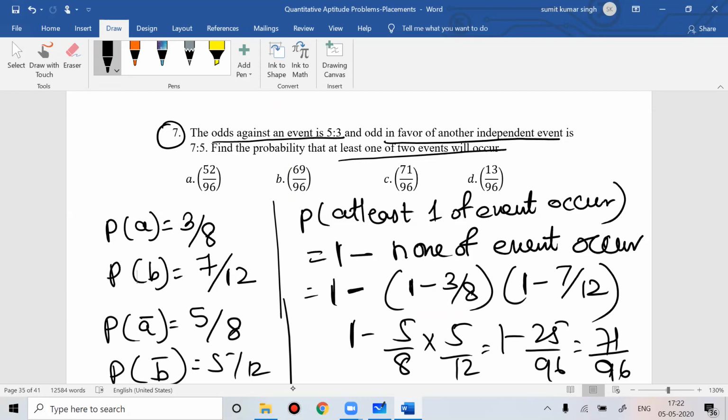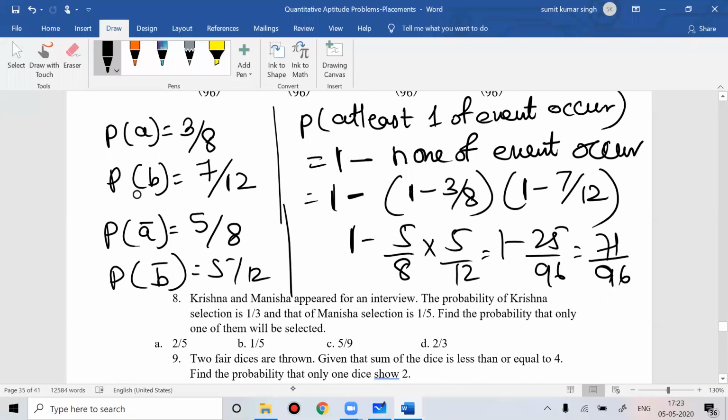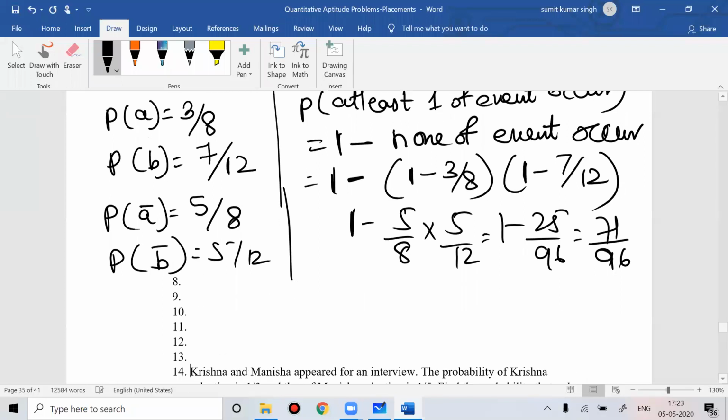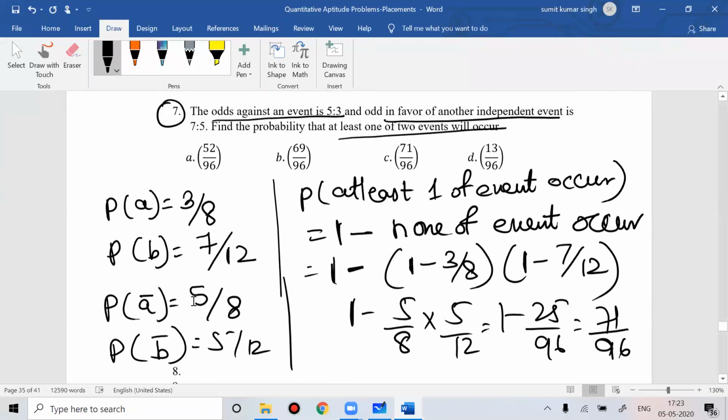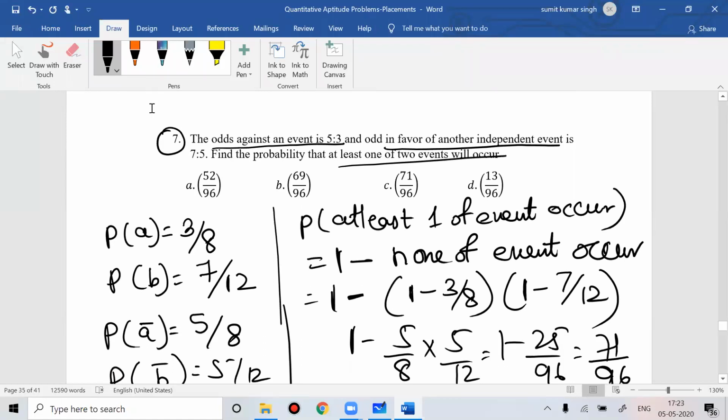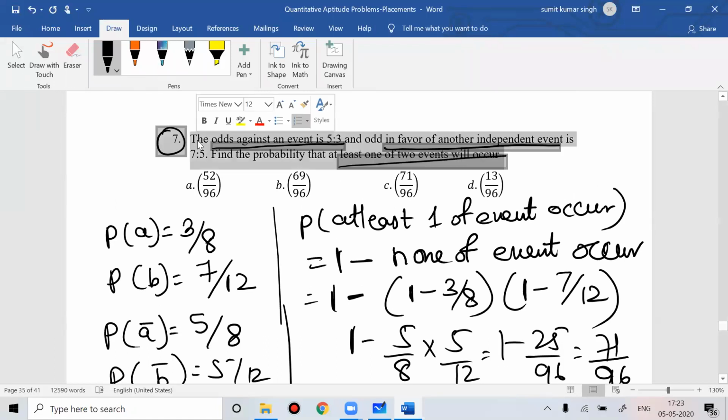They are independent events. So once you get the probability that A happens, you can easily find the probability that A does not happen. Once you get the probability that B happens, you can easily find the probability that B does not happen. So this is one way of solving the problem. Anyone have any doubt?